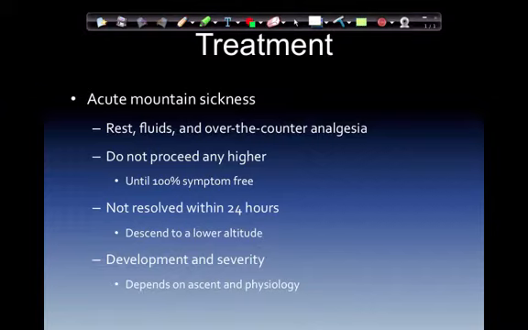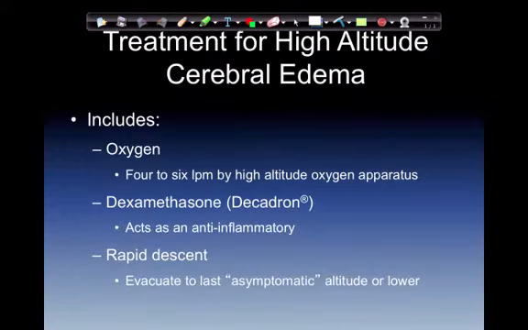Not resolved within 24 hours, descend to a lower altitude. Development and severity depends on the ascent and the physiology that's at play. Treatment for high altitude cerebral edema: oxygen, 4 to 6 liters by high altitude oxygen apparatus. Dexamethasone acts as an anti-inflammatory, decreasing swelling. Evacuate to last asymptomatic altitude, where they had no symptoms, and lower.